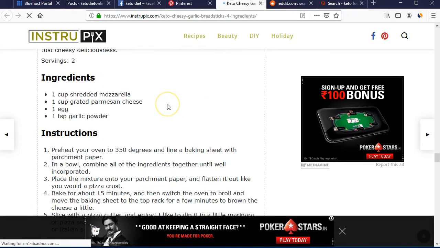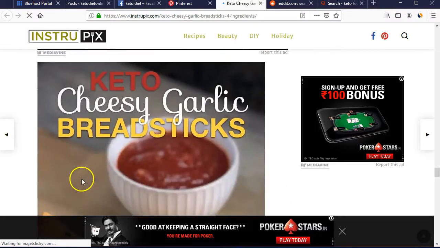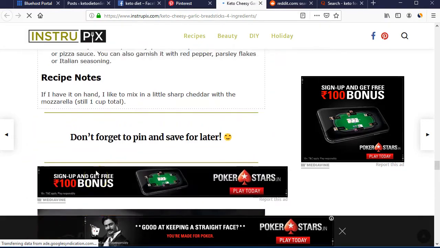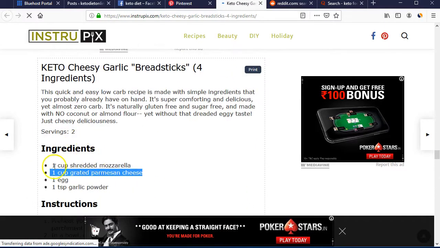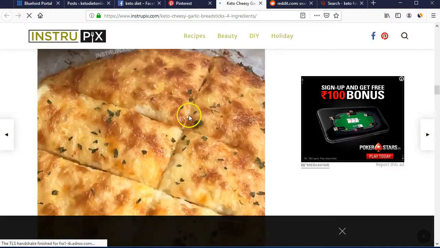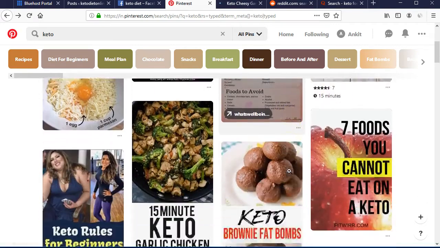It directly takes us to their article, and they have written about what you need, like 1 cup shredded mozzarella, and all the instructions. So it is a good article. What they have not done is promote any affiliate offers. We can promote things like mozzarella cheese, eggs or garlic powder from Amazon, and we can earn good money apart from the advertisement. So Pinterest is good if you can create good images.